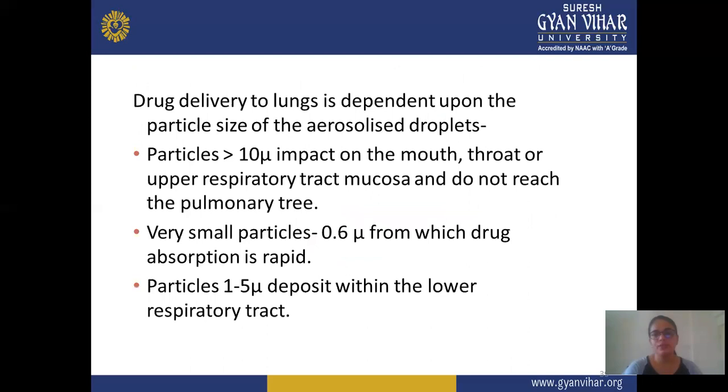Drug delivered to the lung is dependent upon the particle size of the aerosol droplet. Particles more than 10 micron impact the mouth, throat, and upper respiratory tract mucosa and do not reach the pulmonary tree. Very small particles, like 0.6 micron, are absorbed rapidly, and particles of 1 to 5 micron deposit within the slower respiratory tract. These are the differences between different particles.